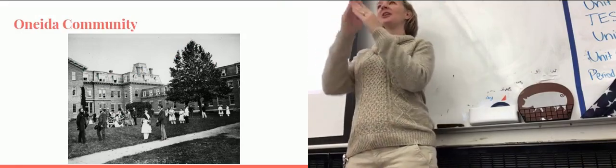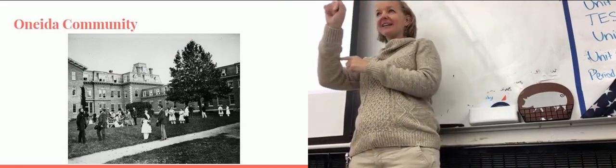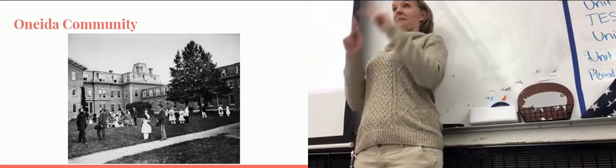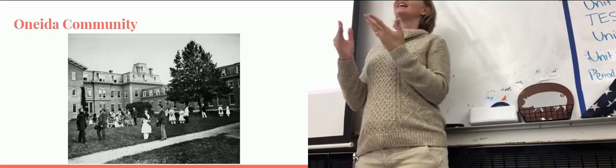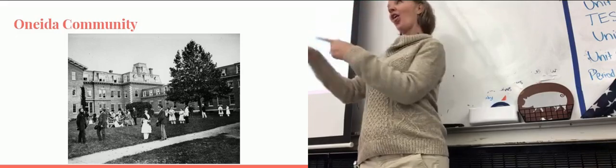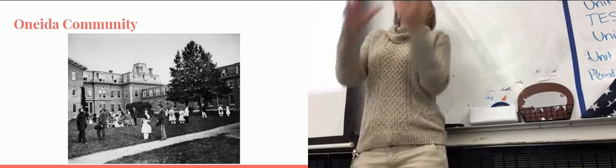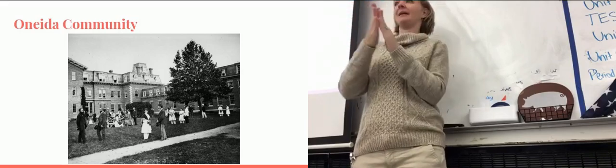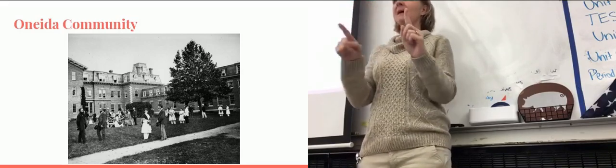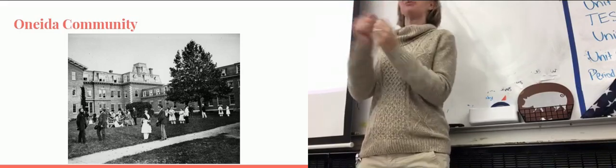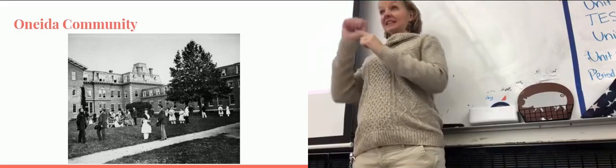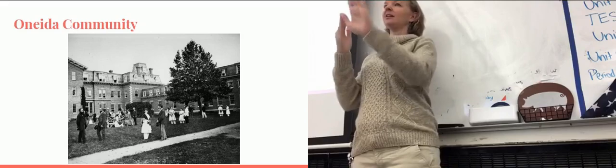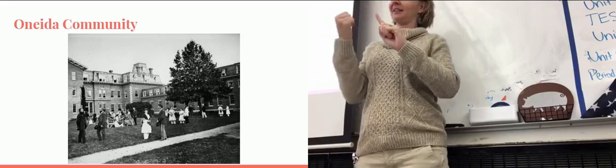Alright, now, the next community is going to be the Oneida. Now, this is going to be why people were so concerned about utopian communities. Utopian communities oftentimes did not do like the fun shaking, things like that. Again, you're trying to get rid of complete sin and become your own perfect religious person. These communities have to become so religious that they begin to bend, or literally break the law. In this situation of the Oneida community, we're going to be super mature when we talk about this, so just be mature. Okay?